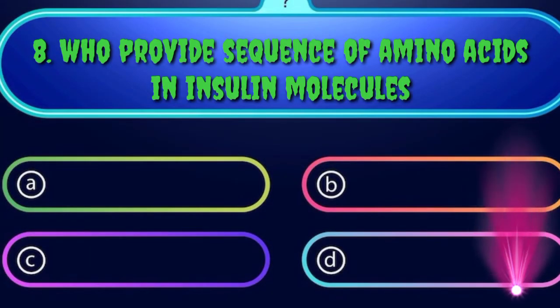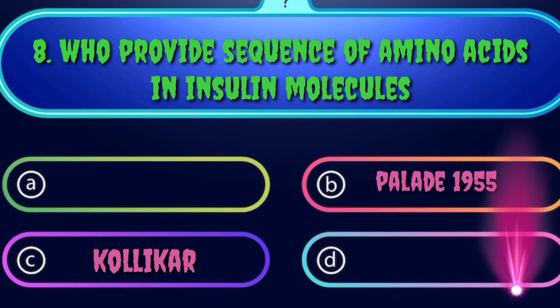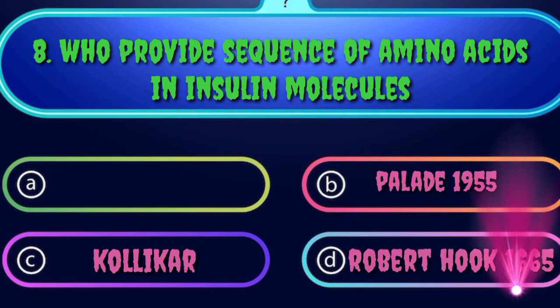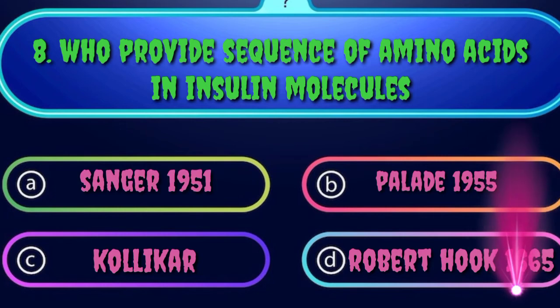Our 8th MCQ is who provides sequence of amino acid in insulin molecule? Option number A Sanger in 1951, option number B Palade in 1955, option number C Golgi, and option number D is Robert Hooke in 1665. Option number A is the correct option because Sanger in 1951 determined the sequence of amino acid in insulin molecule for the first time. Palade in 1955 discovered ribosome, Golgi discovered mitochondria, Robert Hooke in 1665 discovered cell for the first time. So our correct option is A.